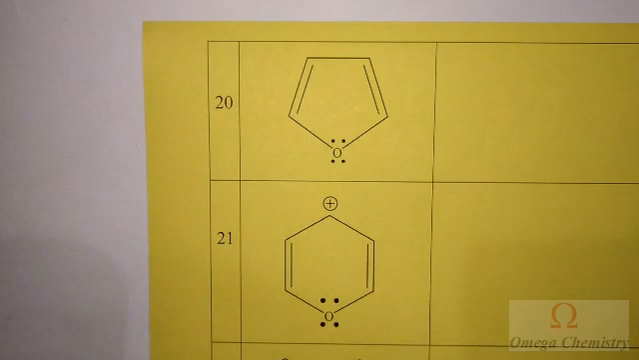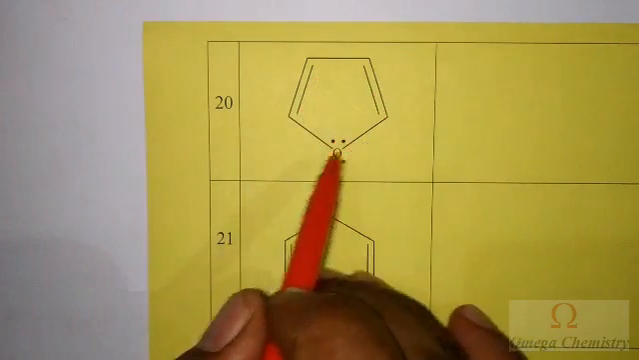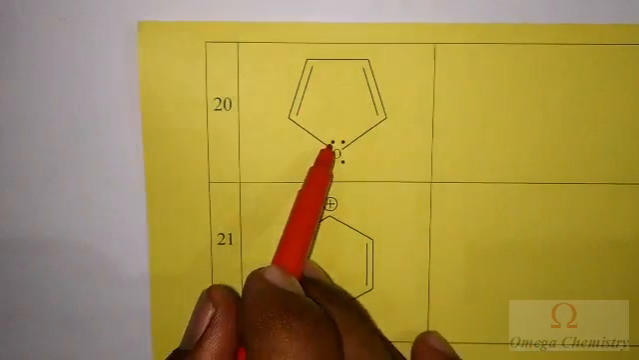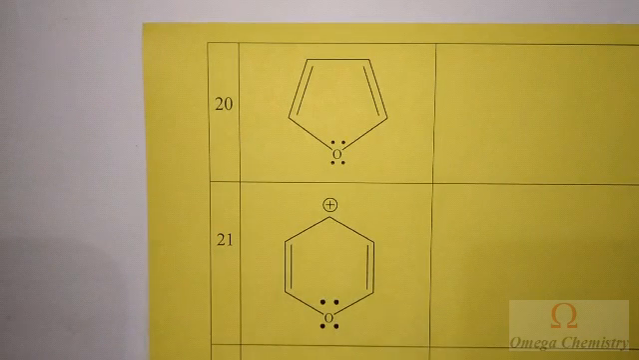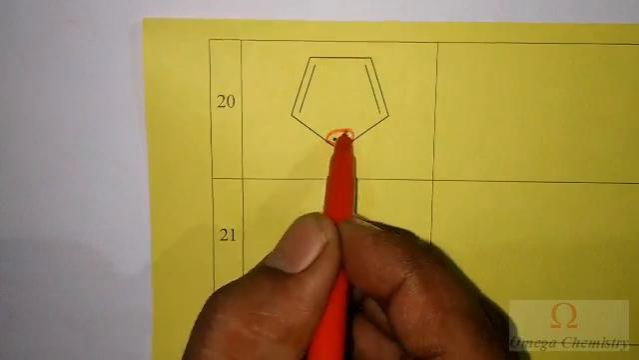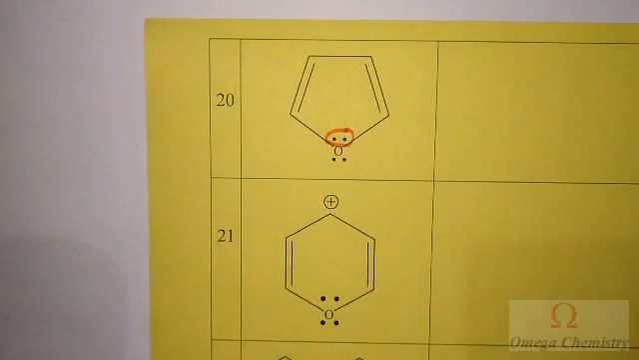Again, this compound is a cyclic one, and it is planar, and conjugation is there: double bond, single bond, double bond, single bond, pi electrons, lone pair of electrons, and 6 pi electrons are totally there. These electrons will be utilized to construct ring current, so it is aromatic.